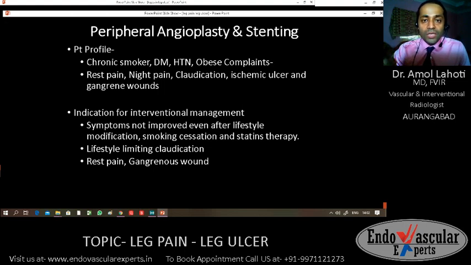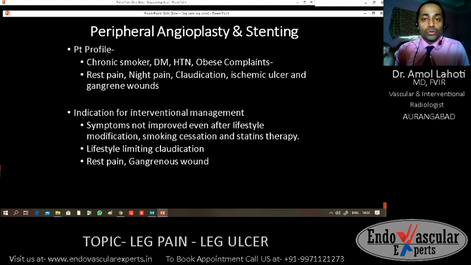Not all these patients having leg pain or claudication need to be operated, undergo angioplasty and stenting. If the patient presents early to us, only medical management can be enough for the patient to get rid of his complaints. Symptoms which are not improved even after lifestyle changes and modification of their smoking and other habits. I feel these patients should be first counseled in detail that even if they undergo angioplasty and stenting, they will have to stop their smoking completely.